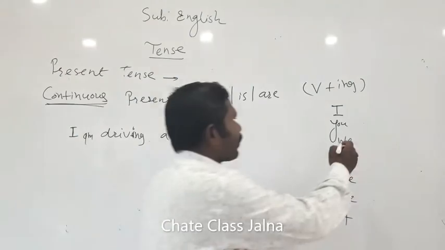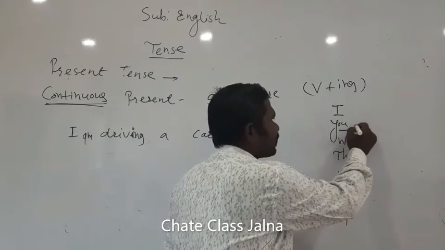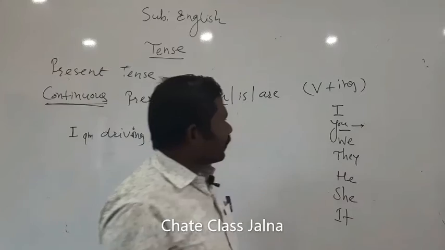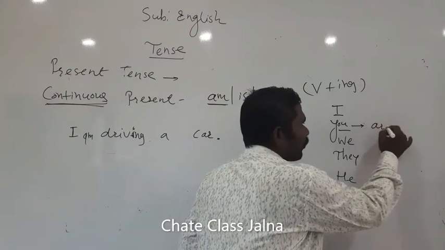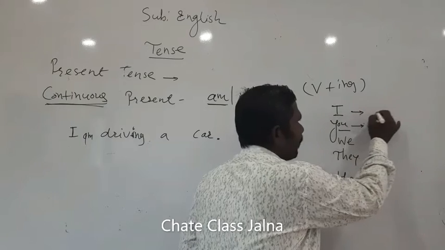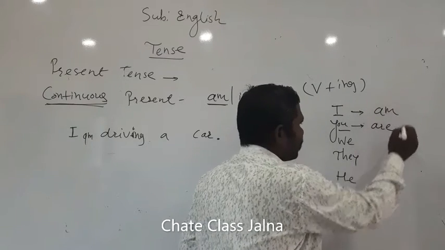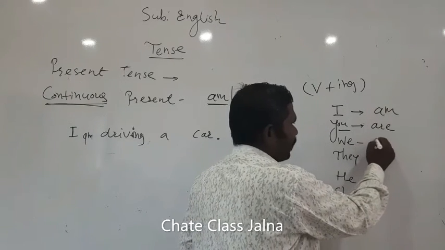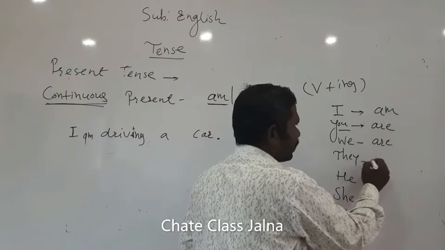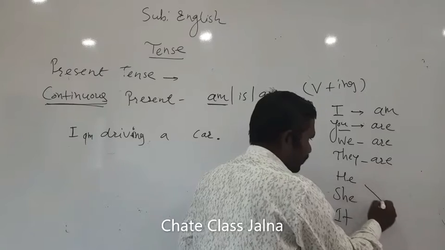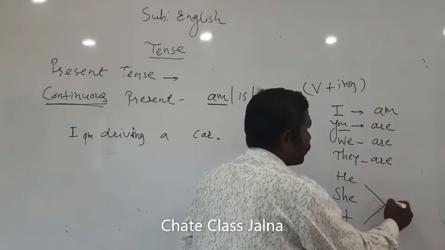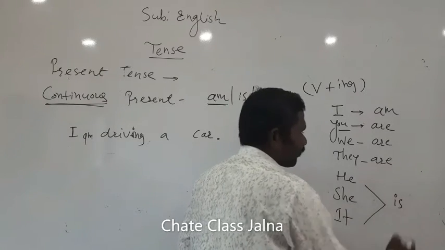Similarly, you is always considered plural in the sense, so you are; am comes after I only, we know that better. We is plural, definitely are. They is also plural, and here we can use is.